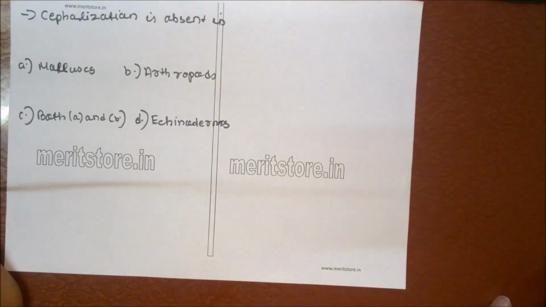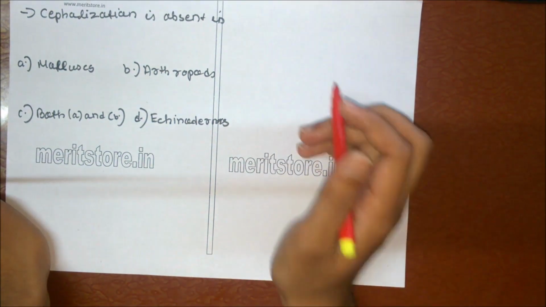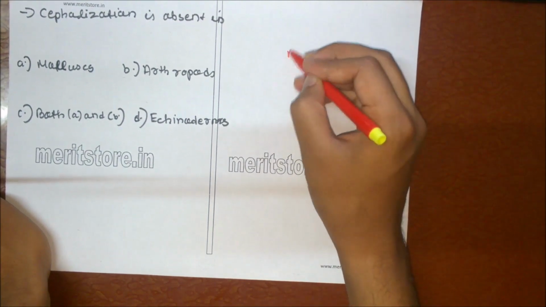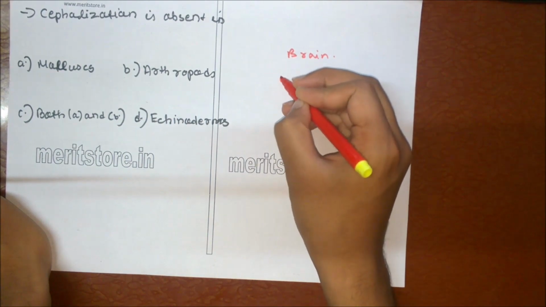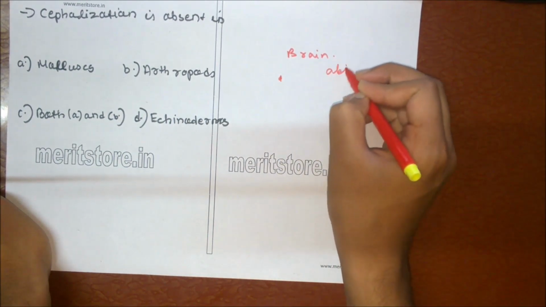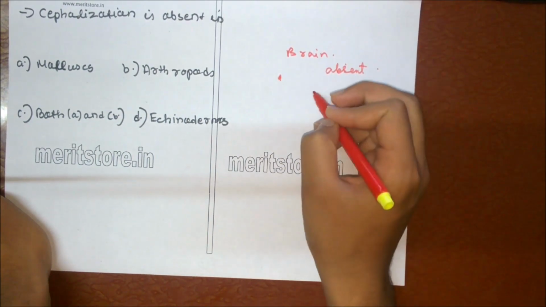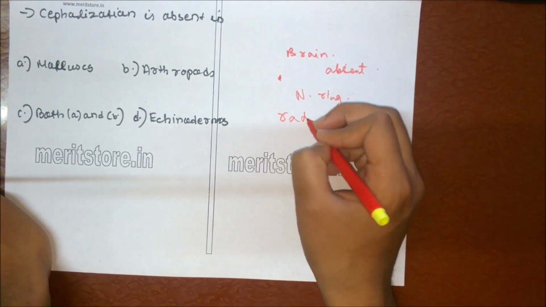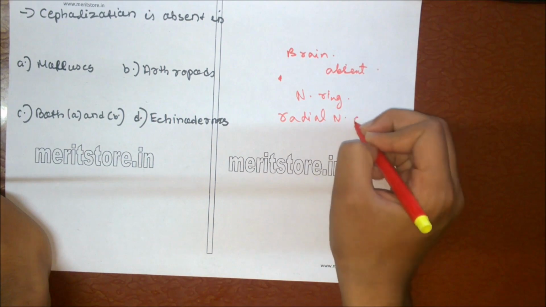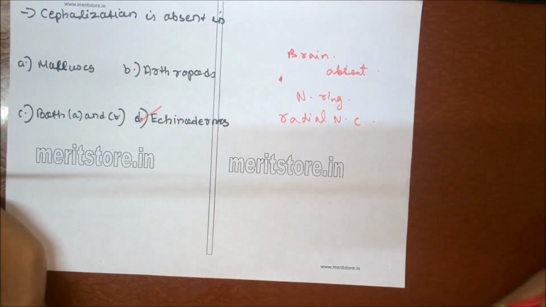Cephalization is absent in A. Mollusk, B. Arthropod, C. Both A and B, D. Echinoderms. Cephalization is formation of the brain. In Echinodermata, the brain is absent. The nervous system consists of only a nerve ring and radial nerve cords. So option D is the correct answer.